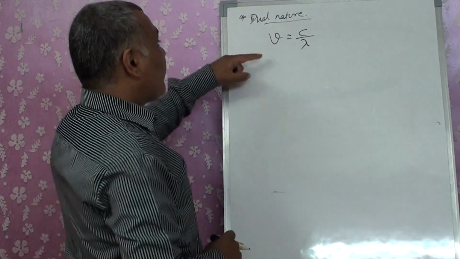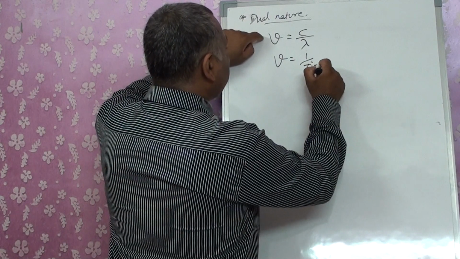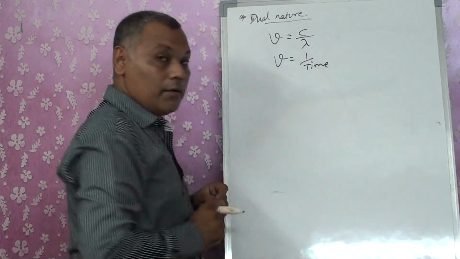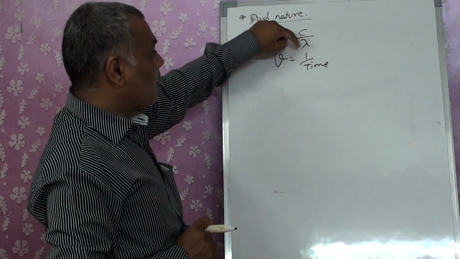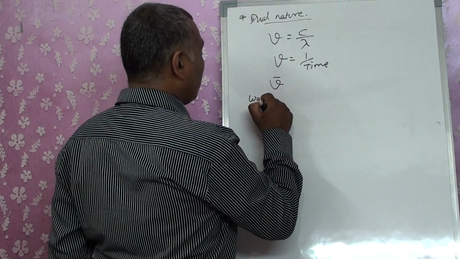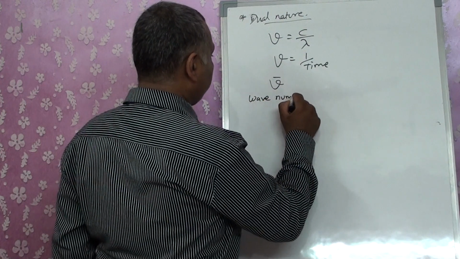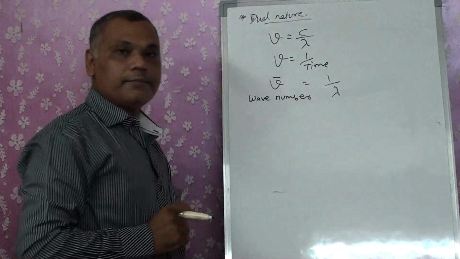Frequency is also 1 by time. So we got frequency as c by lambda, that is 1 by time. At the same time, this is the wave number, which is equivalent to 1 by lambda.